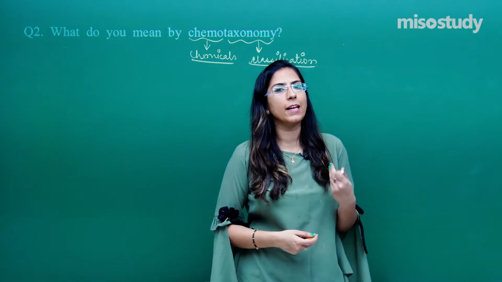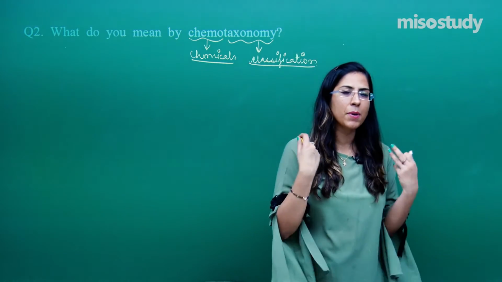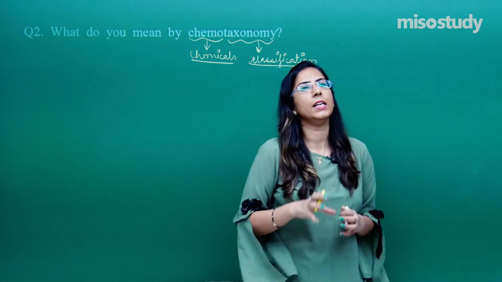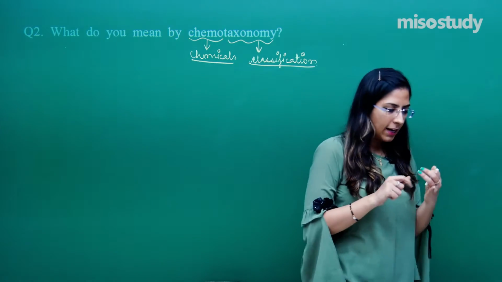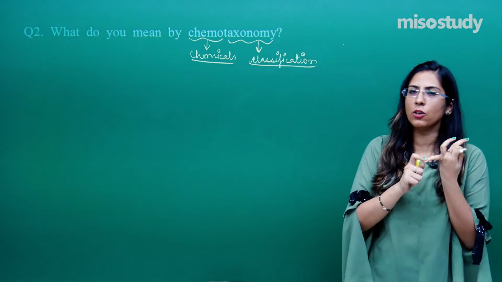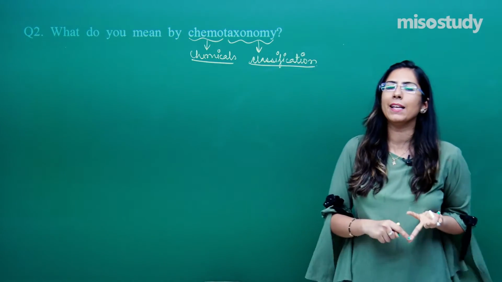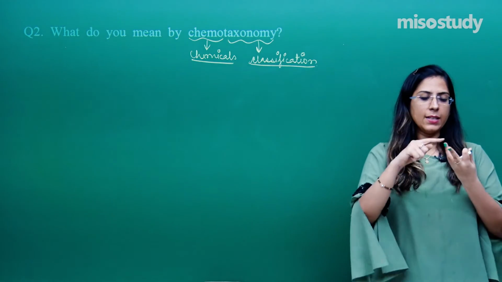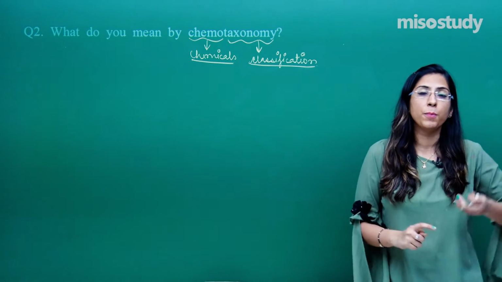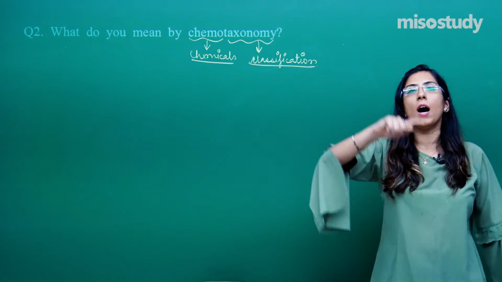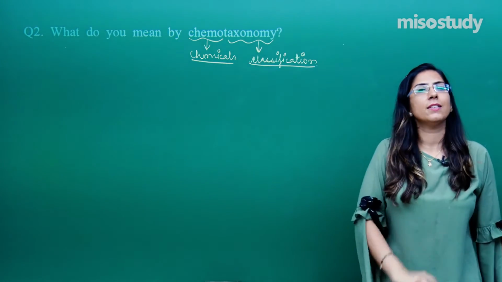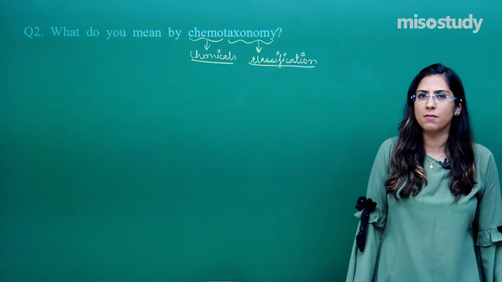Now, this chemical can be anything. It can be any content which is present in the cell. That means these chemicals can be serological chemicals, that means related to blood. This can be any other body fluid. This can be protoplasm as well, because from a bacterium to a higher mammal, each cell contains protoplasm.